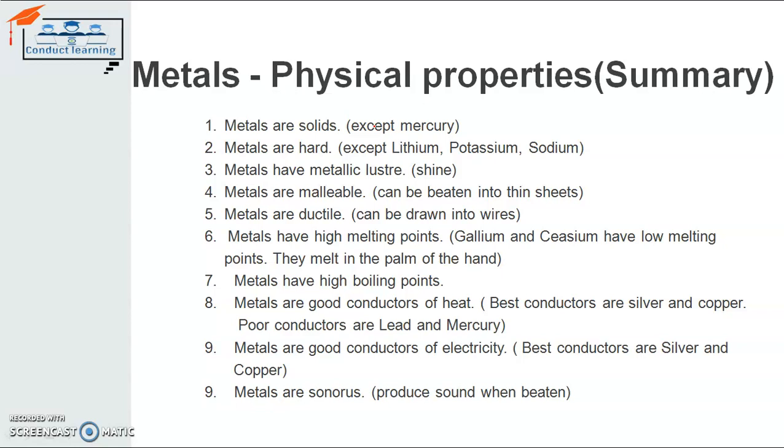Metals have a high melting point. The exception is gallium and cesium. They have a very low melting point, and they can even melt on your palm, right? Metals are good conductors of electricity. The exception is lead and mercury, as I told you before. The best are silver and copper. Metals are sonorous. They produce sound when you beat them. So these are the physical properties of the metals.